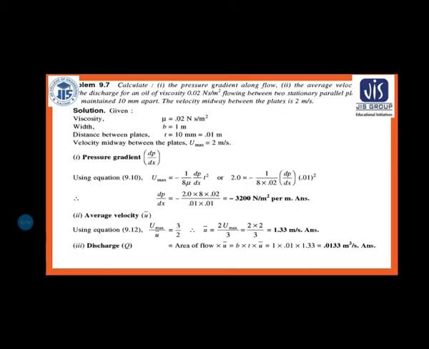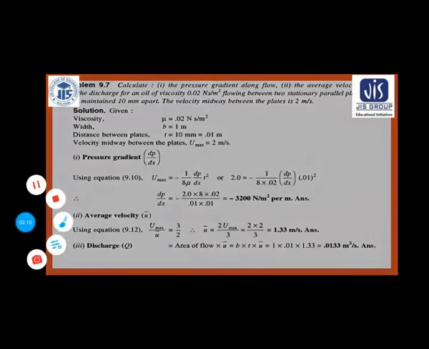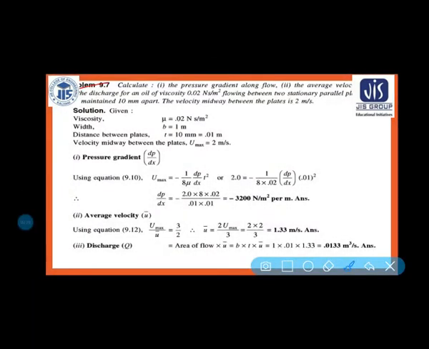Now today we will be discussing some numericals and some theory also. So here you can see problem number 9.7. This was your homework. I hope you have completed and submitted the assignment. So first of all, I am going through the problem. Then you just pause the video, solve the problem, and see the solution.